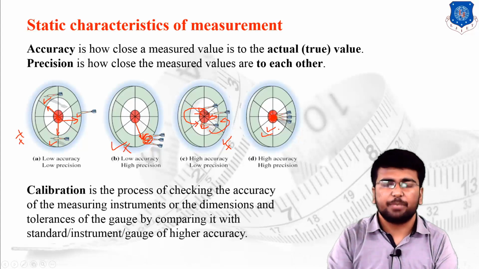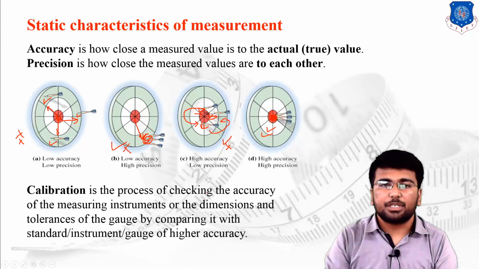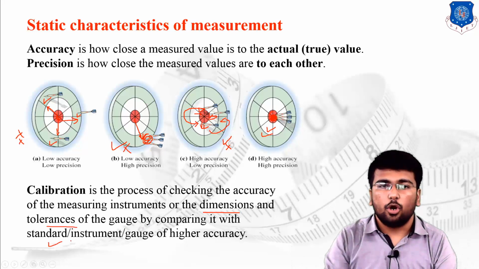Next one is calibration. We have also discussed calibration in the previous chapter. Calibration is a process of checking the accuracy of the measuring instrument, or a process of checking the dimensions or tolerance of the given gauge by comparing it with a standard, or an instrument or gauge having higher accuracy.